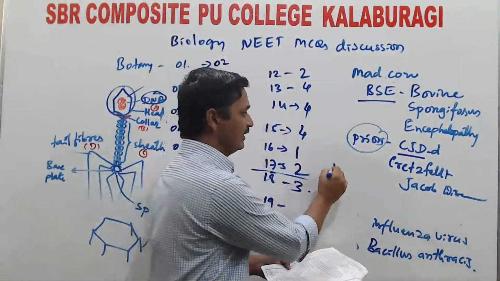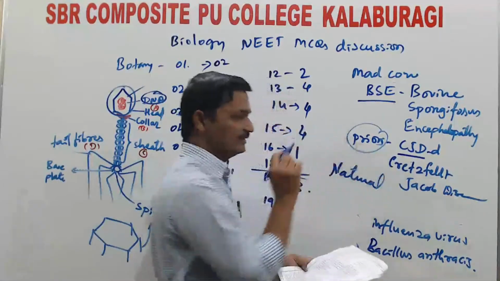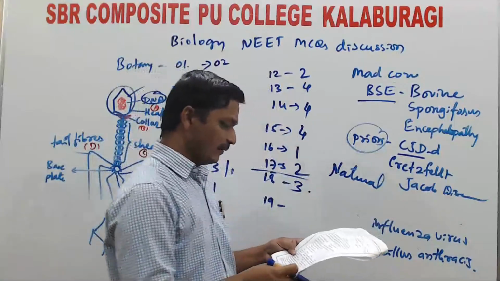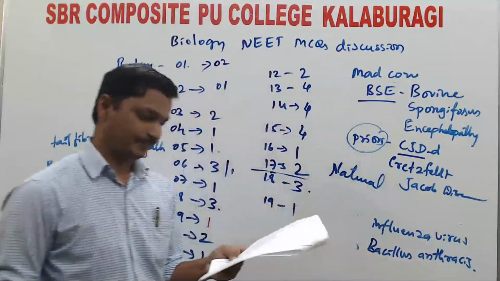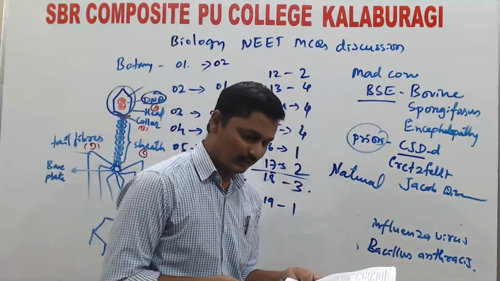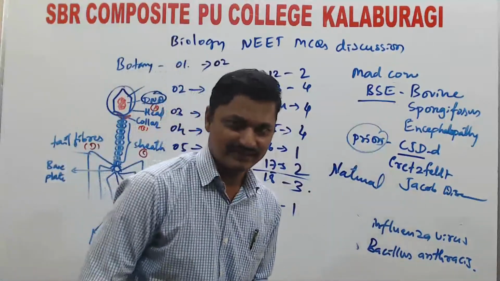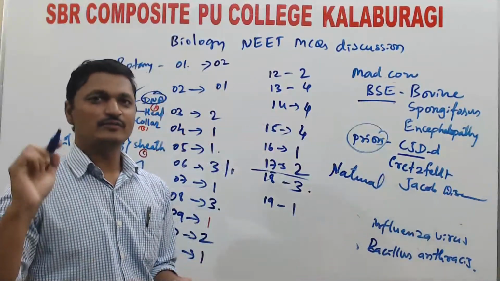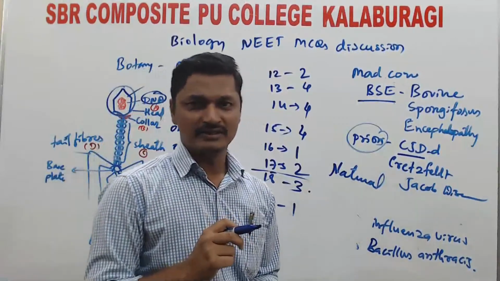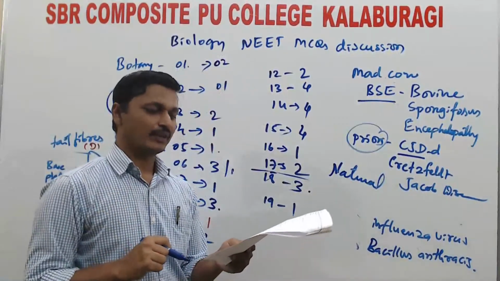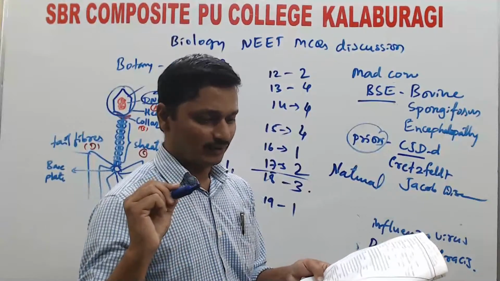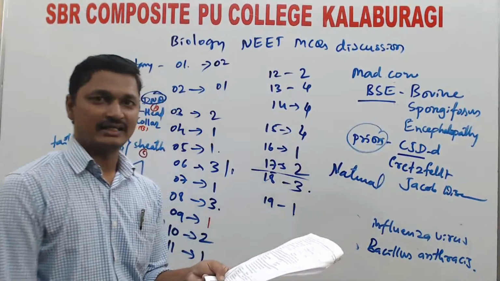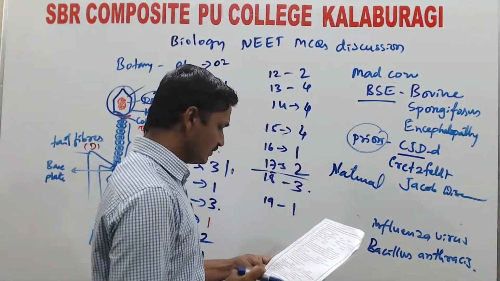Here, let's think about the natural system. This natural system of classification was proposed by Bentham and Hooker, who are given in option 1. In the second option, they gave Aristotle. Aristotle is the father of biology as well as zoology, and Theophrastus is the father of botany. John Hutchinson also proposed a modified phylogenetic system of classification. He is also a botanist. Engler and Prantl proposed a phylogenetic system of classification. But of these four options, option 1 is correct for question number 19: Bentham and Hooker. Question number 20.